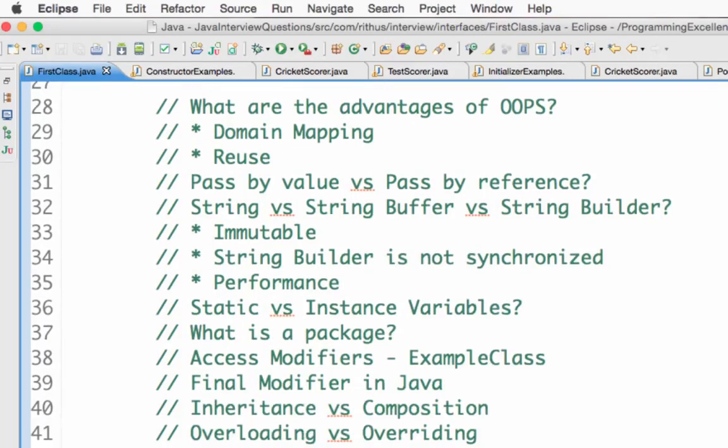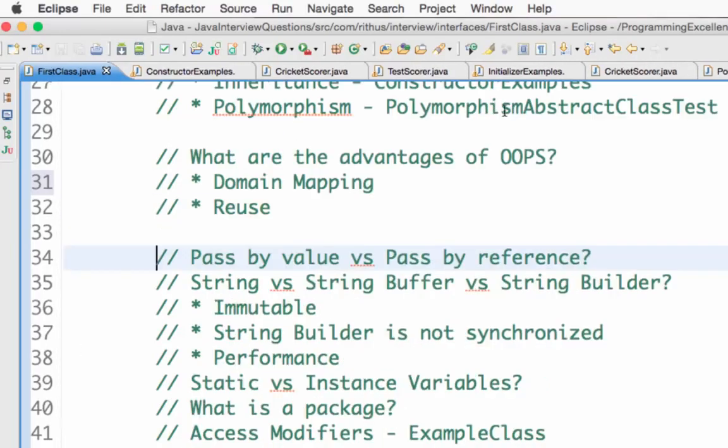Now let's look at the next question, which is: what are the advantages of object-oriented programming? In object-oriented programming, we try to model everything in terms of the domain. If I'm talking about animals, I'll create a class called Animal, a class called Dog, a class called Cat, and I will have an inheritance relationship between them.